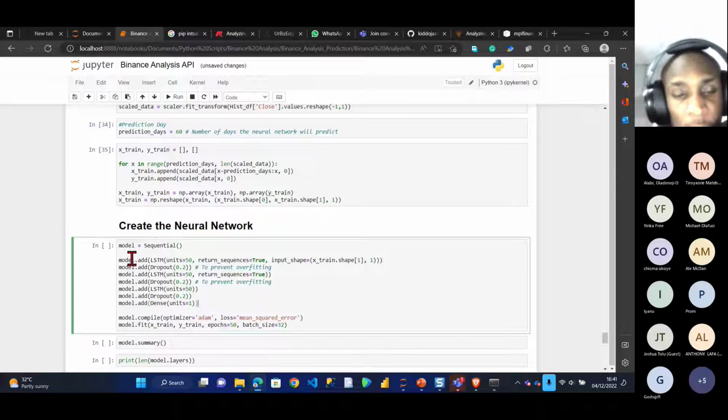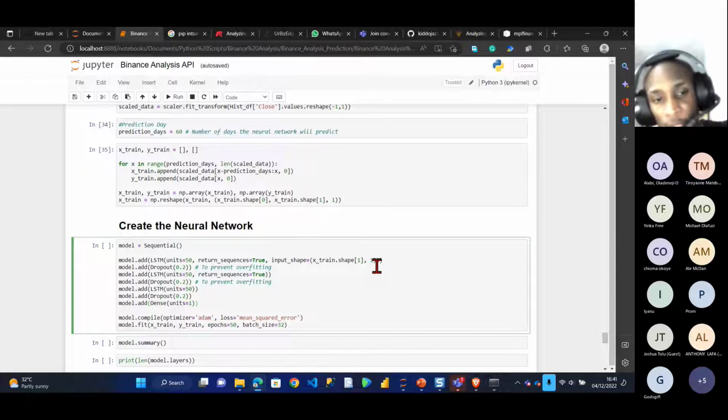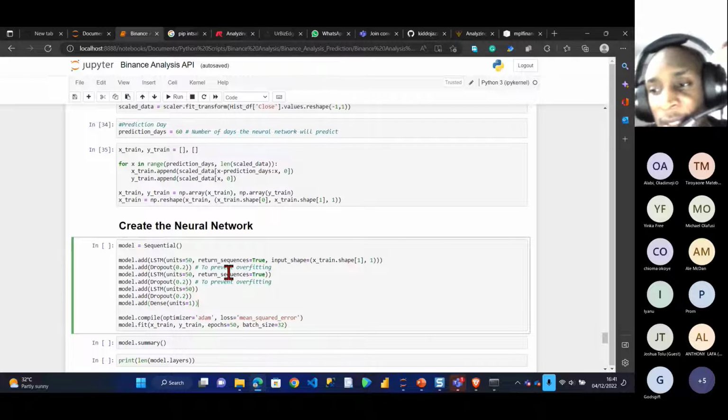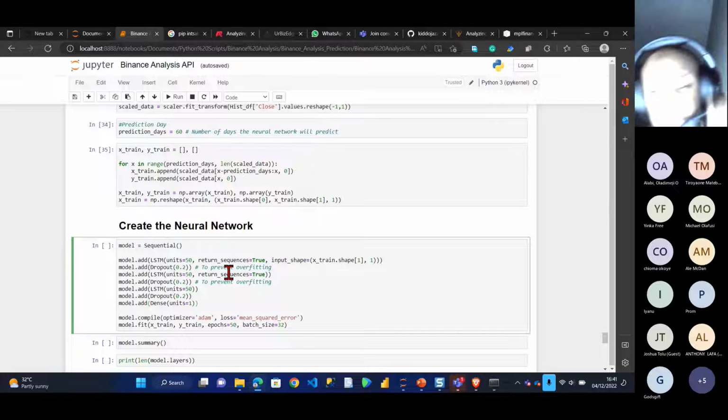Model.add LSTM. That's the learning layer I'm using. The return sequences is true. The input shape is X of 1, so I'm having only one input entering. I also added a dropout. Dropout is used to prevent what? Overfitting. That means when the model learns the data too much.